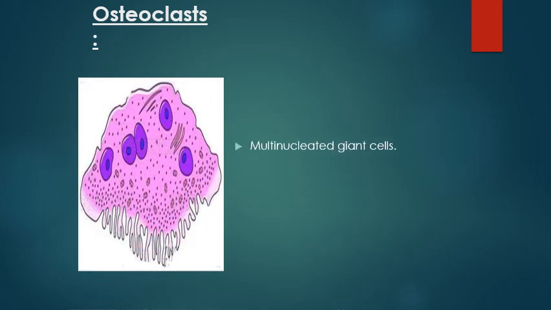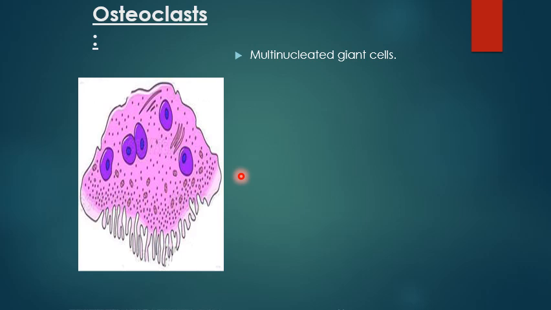The bone-eating cell is called the osteoclast. It is a giant cell. In order to eat the bone, I should have two important features. I should have lysosomes in order to digest the organic component, and I want to remove the calcium, so I want something acidic in order to remove the calcium from the bone to the blood. The osteoclast arises from fusion of monocytes together, forming a giant cell. The surface near the area that I'm going to digest contains microvilli to increase the surface area.